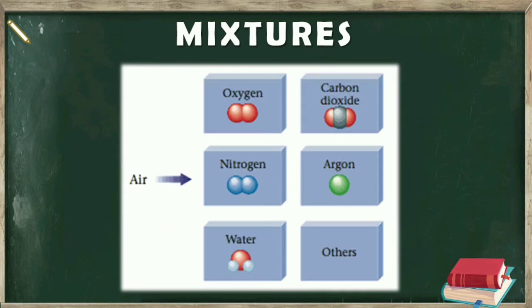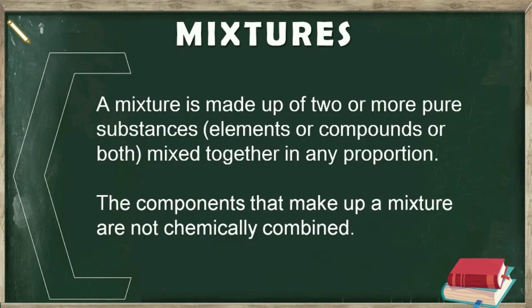And air is a mixture of both elements and compounds. Elements like oxygen, nitrogen, and some noble gases like argon are mixed with compounds like carbon dioxide, water, etc. in air. Note here that the components that make up a mixture are not chemically combined with each other. Now let's study some characteristics of mixture.